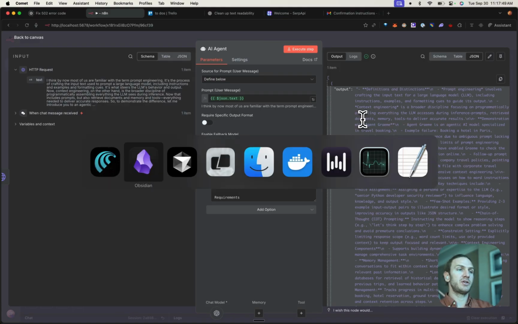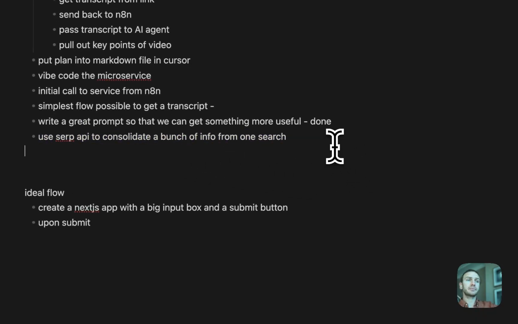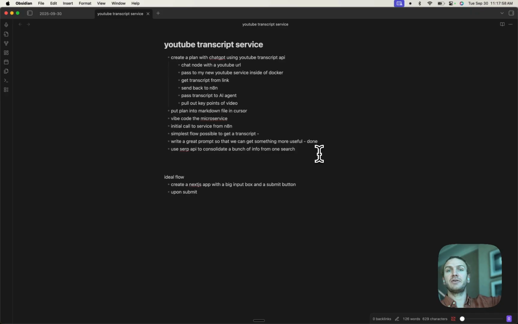So if we did want to use the SERP API to actually do a YouTube search and then gather the first 10 videos and condense all of the insights from all of those videos and display them in the UI, that would be the next step. And I think that would really expand the usefulness of this app. So maybe I'll be doing that in an upcoming video.